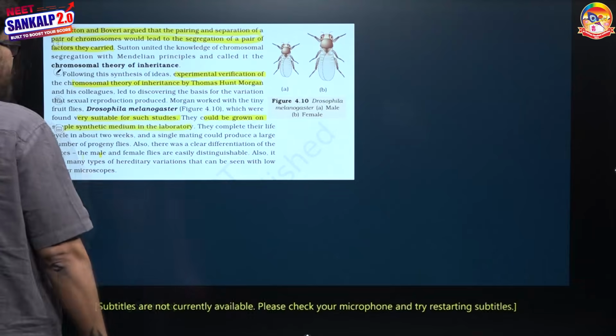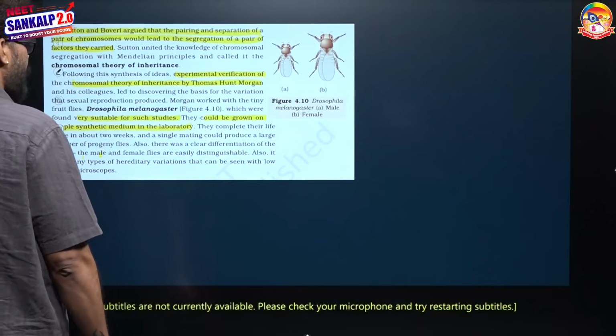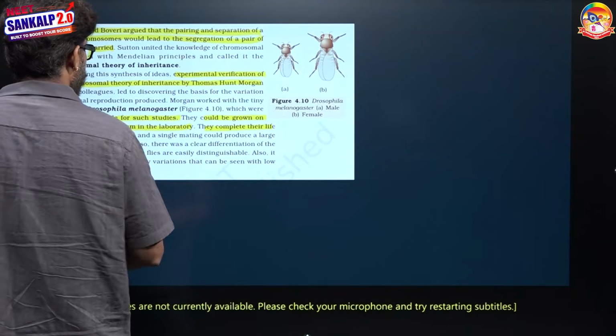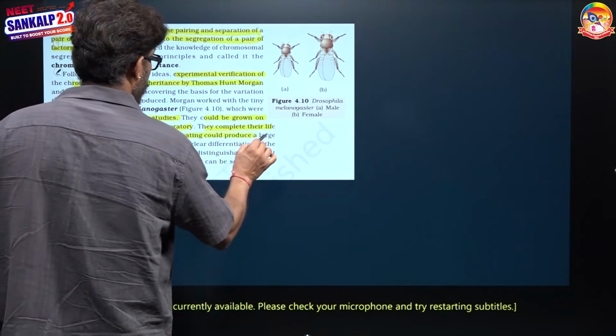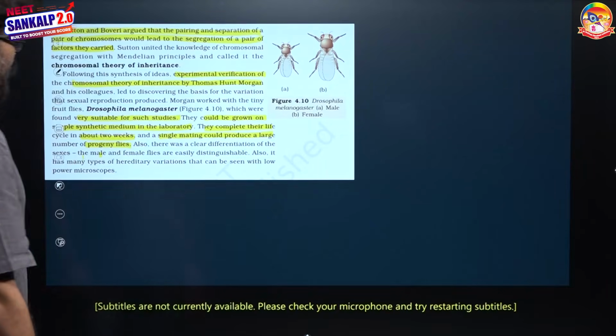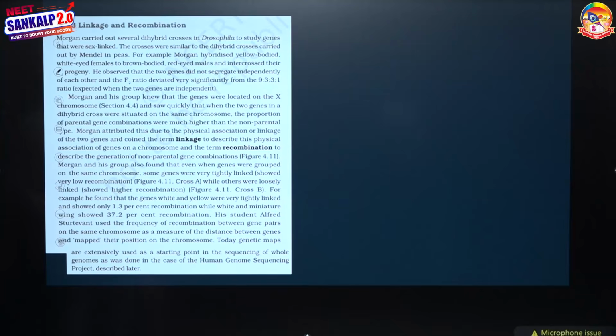Reason number 1 is that. Reason number 2, they complete their life cycle in about 2 weeks, and a single mating can produce a large number of progeny of flies. So they can be grown easily on synthetic medium, they produce a large number of progeny after each mating, and they have a short life cycle of about 2 weeks. That is also very important.